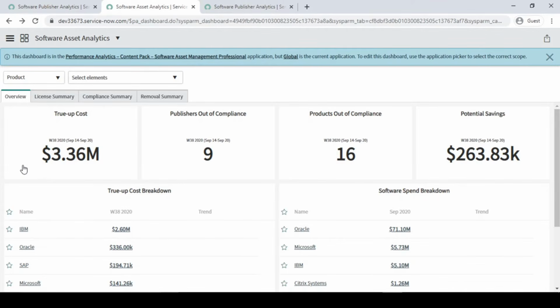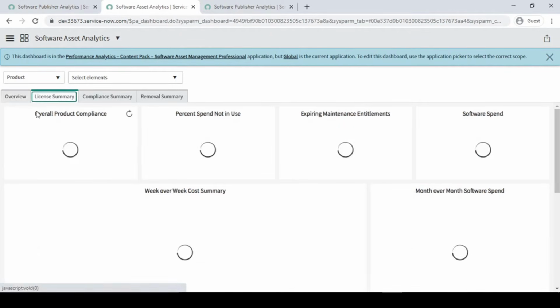Fine. So you got it. What is the true up cost value? Basically the non-compliant product multiplied by your cost value, right? Fine. So here it will give you the license summary. This was the total overview, and here it will give you the license summary.